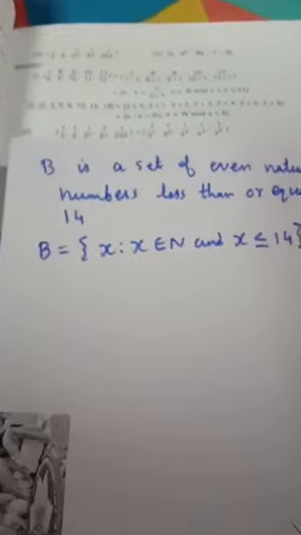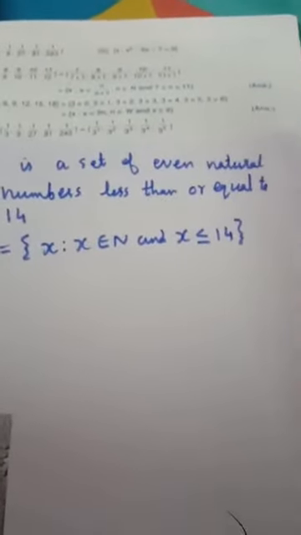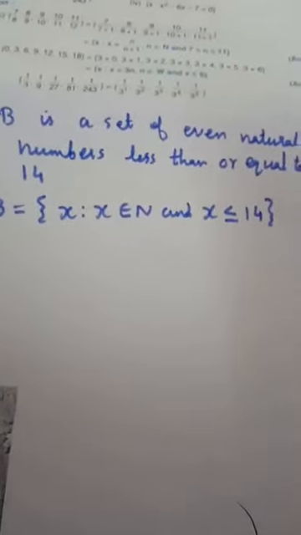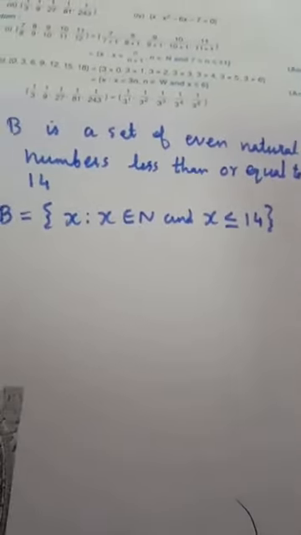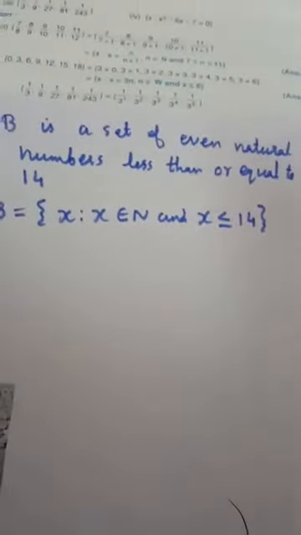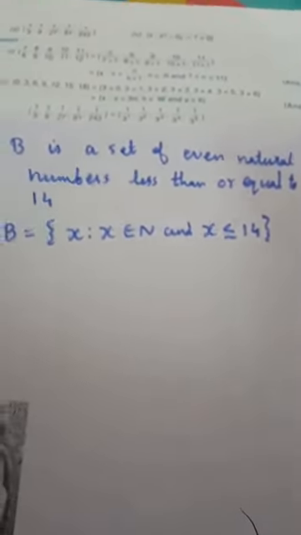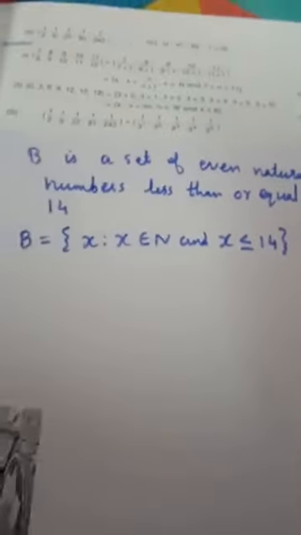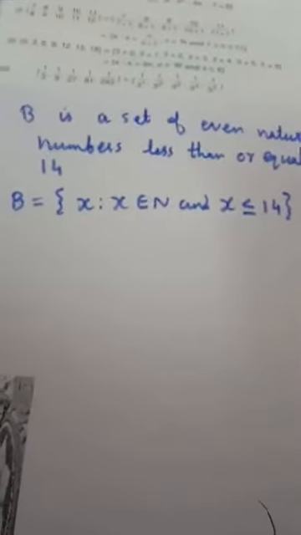One more example. Let B be a set of even natural numbers less than or equal to 14. Less than or equal to 14 means 14 is included. That is, the natural numbers less than 14 and also 14 included. So how do we write it in set builder form?